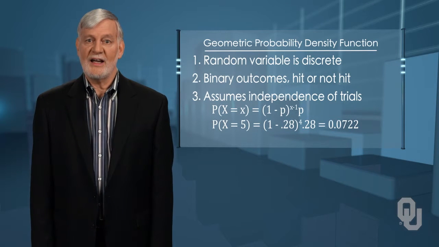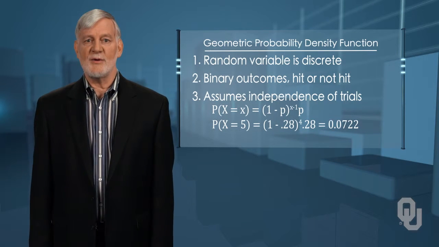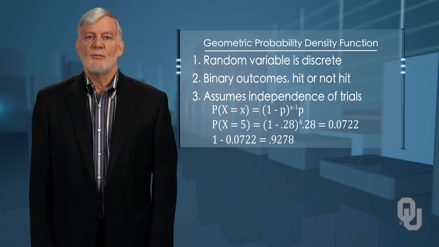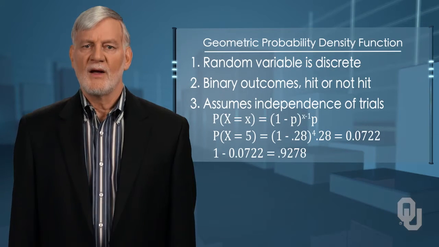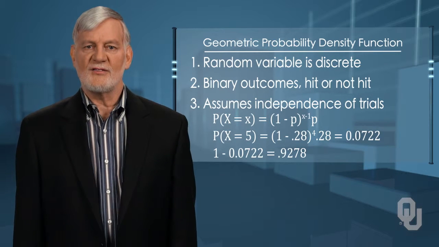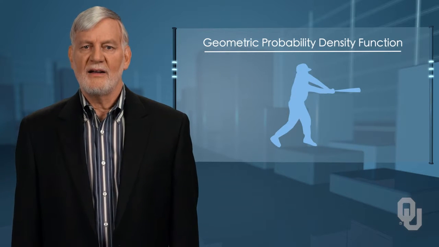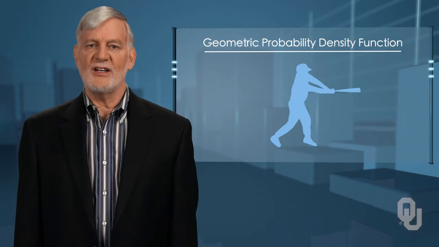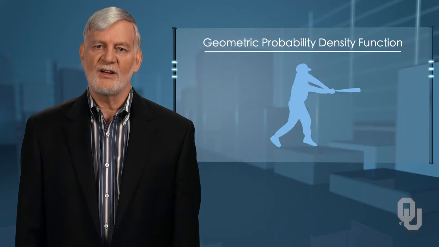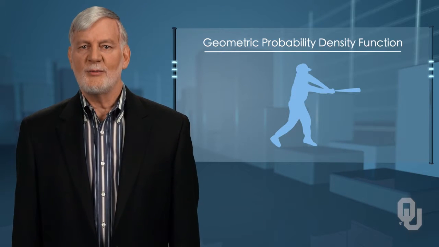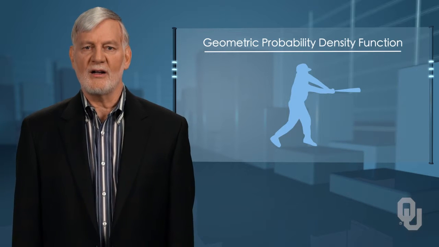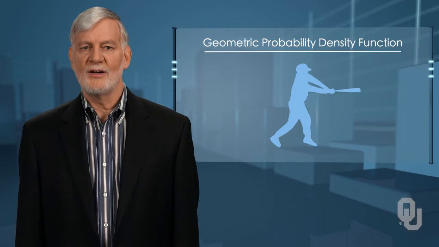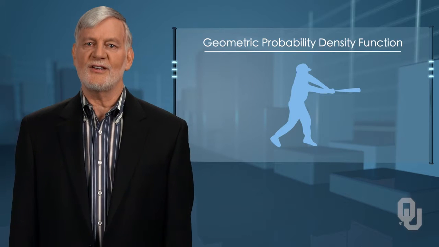Thus, the probability of a hit, a success on the 5th time at bat, is 1 minus 0.0722, or 0.9278. One important note, in such events as the performance at bat, the assumption that the current performance is independent of previous performances is a big stretch. It would be hard to say if the past failures created more attention to the ball and concentration for a better result, or more anxiety that results in a failure.